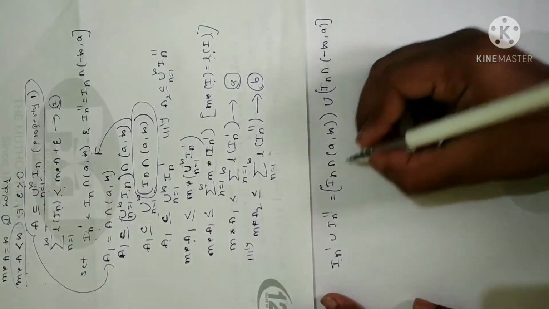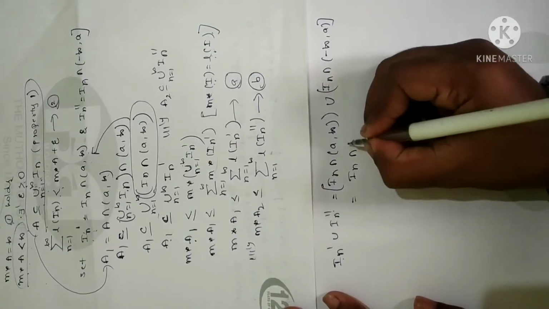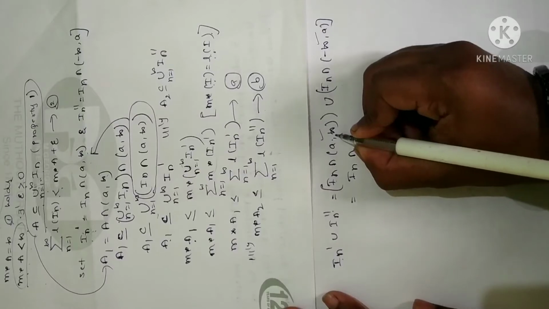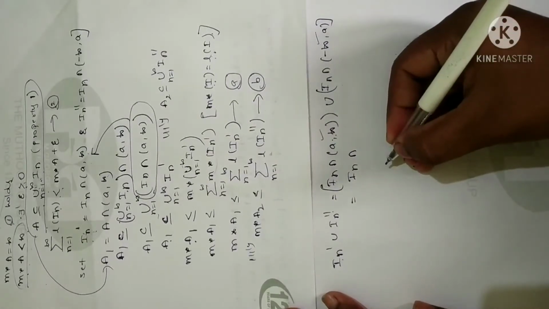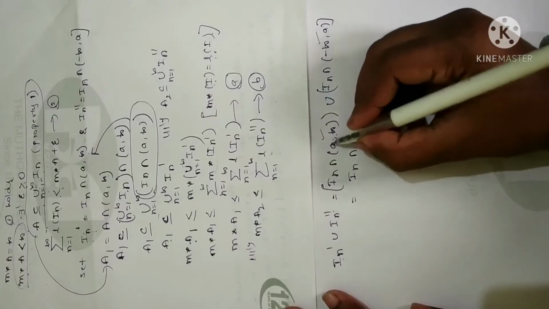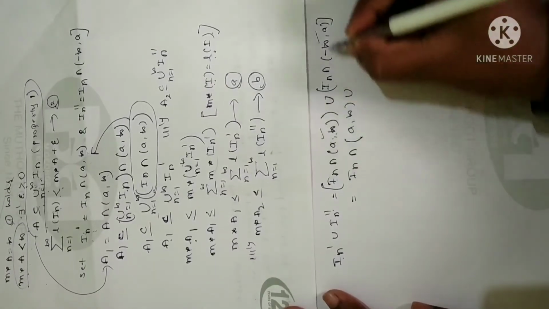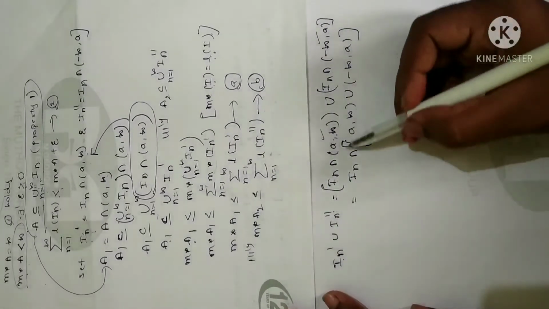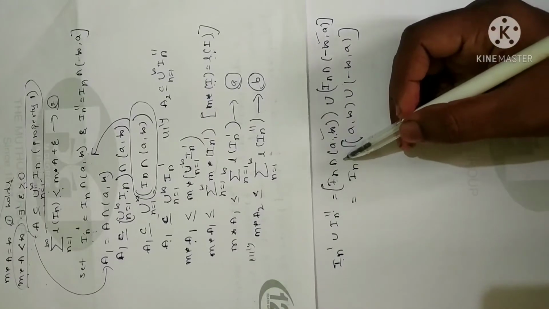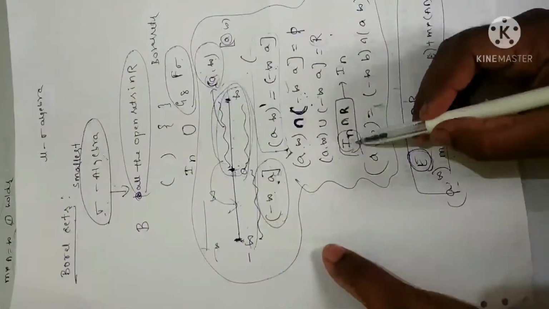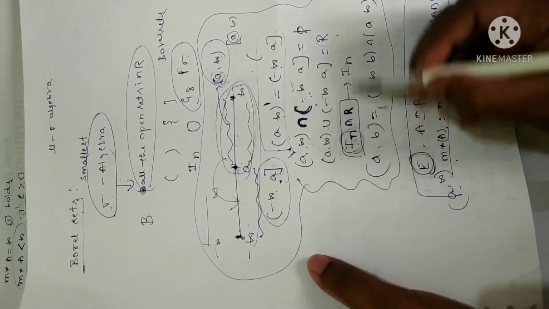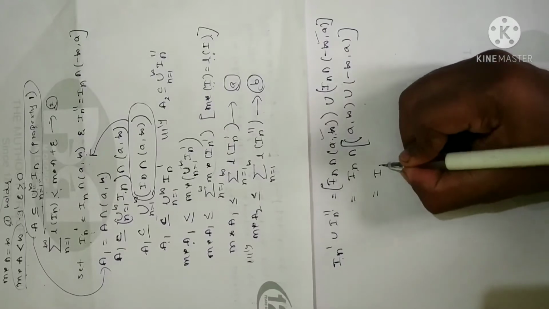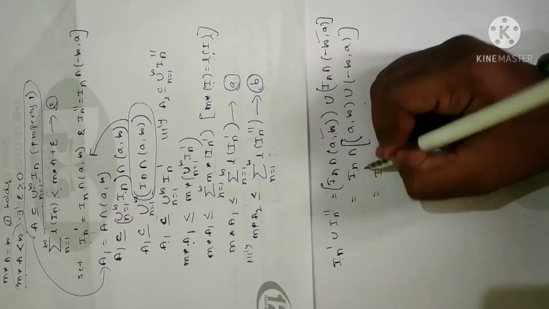I have substituted. Now let me rearrange this so that I will group this. Anyhow you have intersection. When you have intersection, I can group. Instead of simplifying each and every one, I am going to simplify once at a time. So I can rewrite this as (a, infinity) union (minus infinity, a). Fine. Why? Because as I already told you at the beginning session itself, remember when you take intersection with any open interval, you are going to get the open interval itself. So as per that property, I can write like this. So now see here, when you apply intersection, you will get the open interval only.